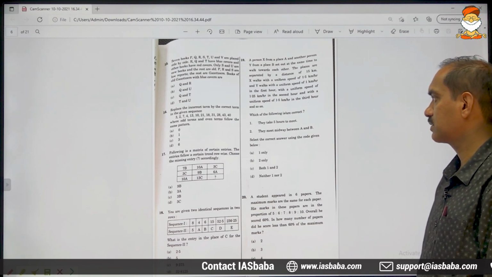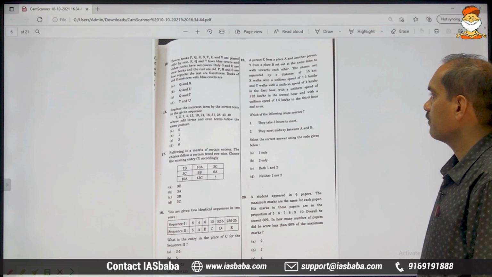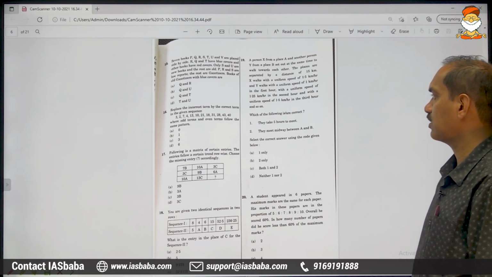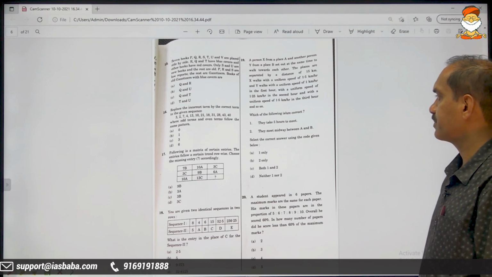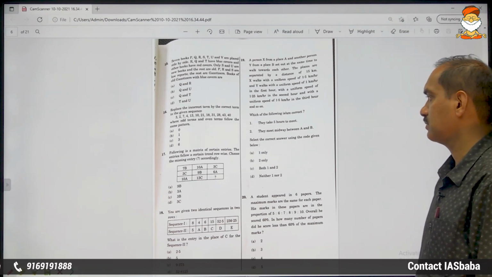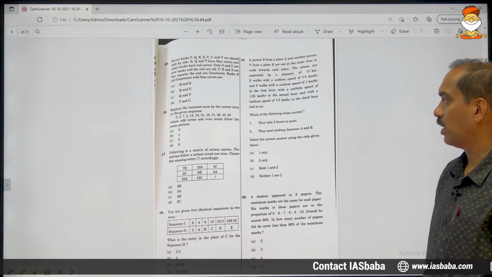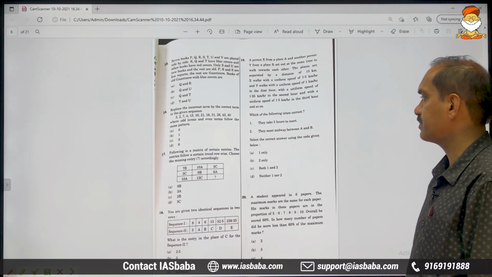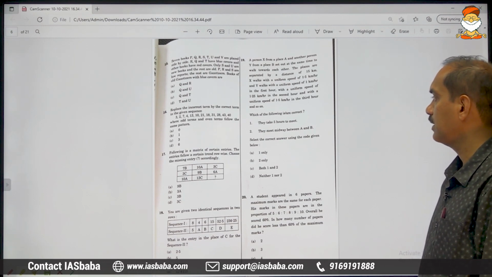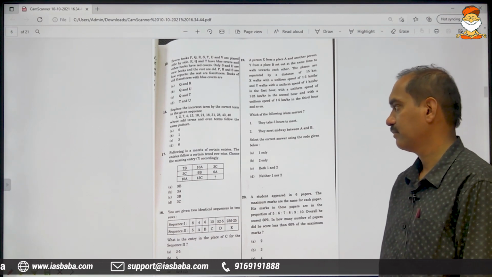X walks with a uniform speed of 1.5 kilometers per hour and Y walks with a uniform speed of 1 kilometer per hour in the first hour, 1.25 kilometers per hour in the second hour, and 1.5 kilometers per hour in the third hour, and so on.